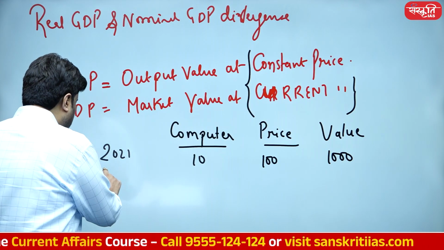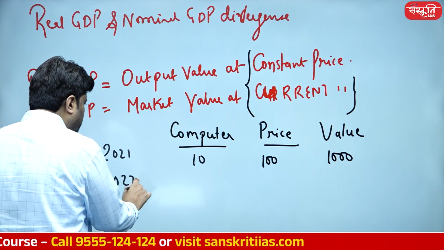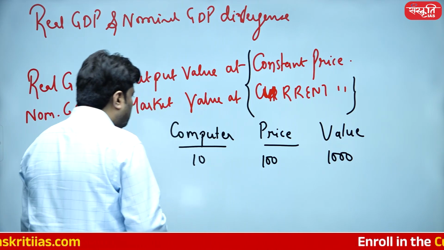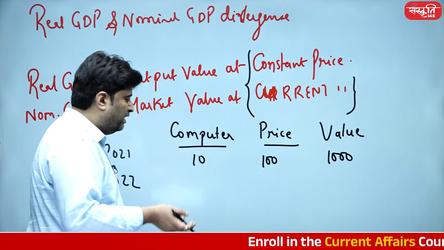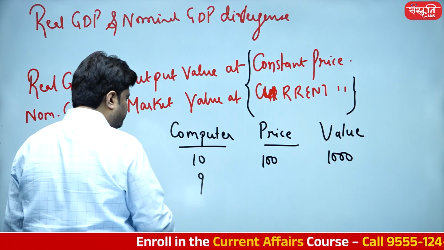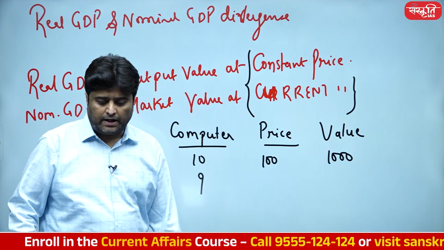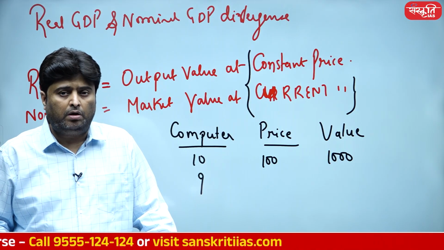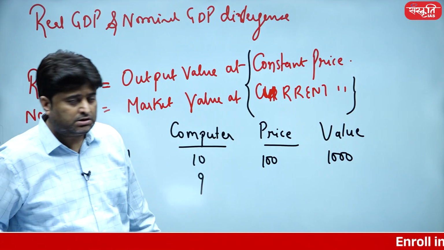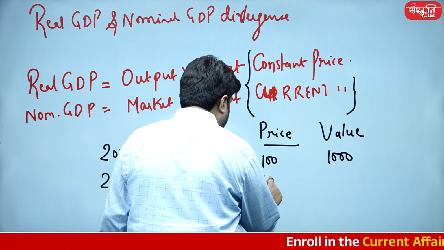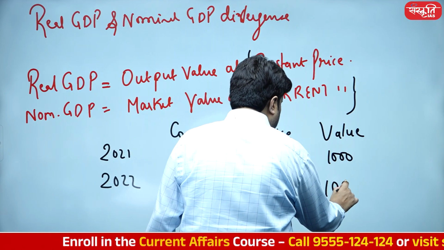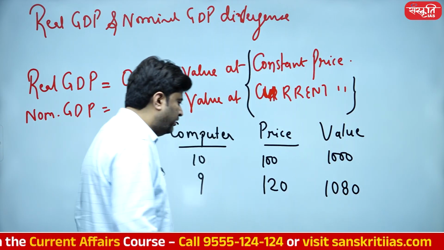Fine, ठीक है. Let's come to the year 2022. Due to some geopolitical risk, due to some geopolitical tension, semiconductors were not available, and this year we have only produced 9. But we have decided that since we have only produced 9, we have to make sure that the company is going to earn the profit, otherwise we can't pay the salaries. So let's say we have increased the price to 120. And the value will become 1080, 120 into 9, 1080.